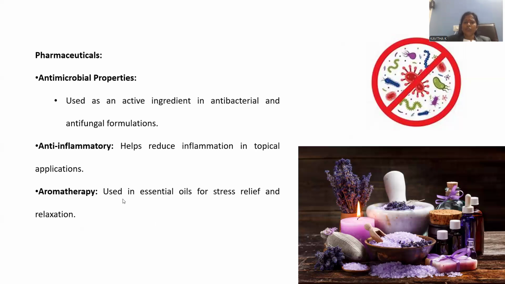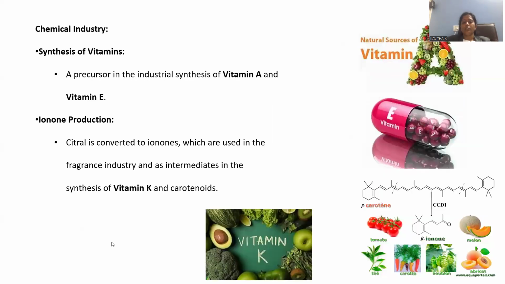Aromatherapy. So essential oils are used to relieve the stress, relieve the pains, relieve the anxiety, and relaxation conditions will be introduced by means of this aromatherapy using cetrol.